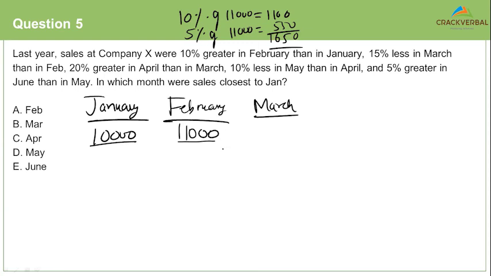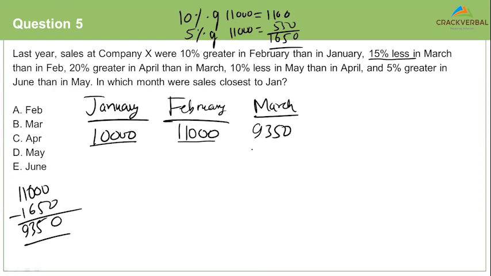So what should we do from this? Should we add it to this or should we subtract? We should subtract because it says 15% less. So 11,000 minus 1,650. This will be 9,350. See how fast it is. You don't have to break a sweat here.